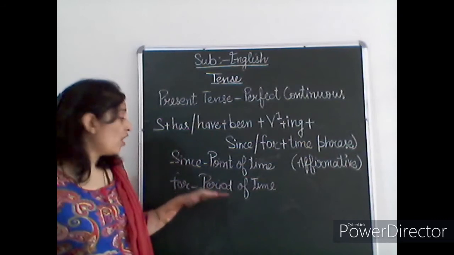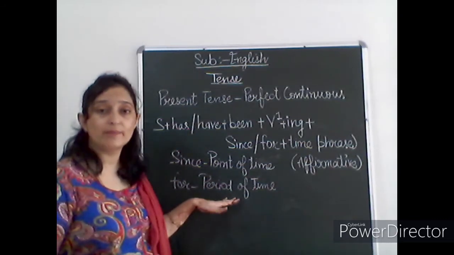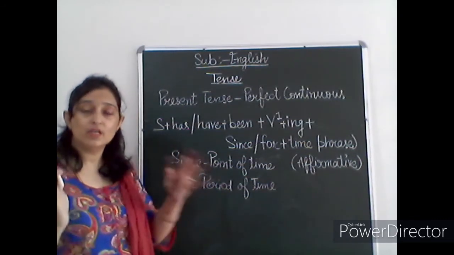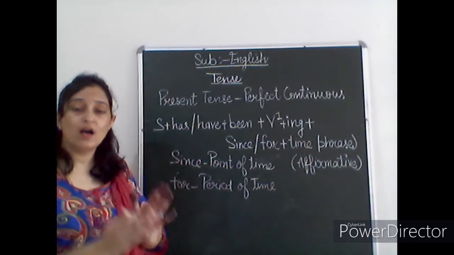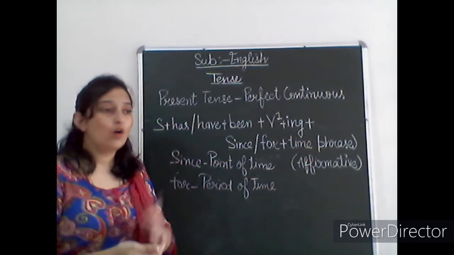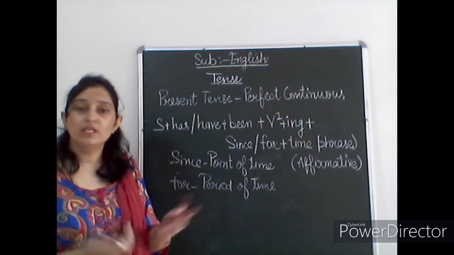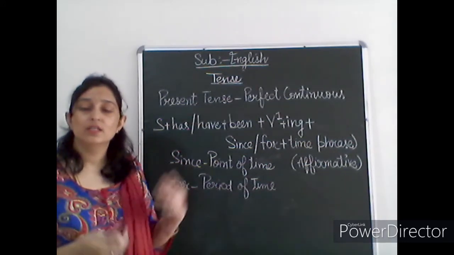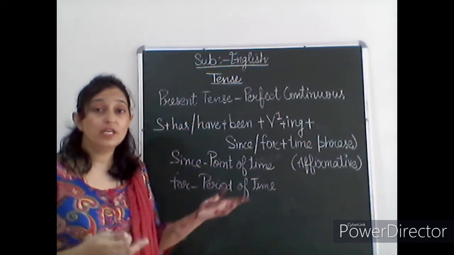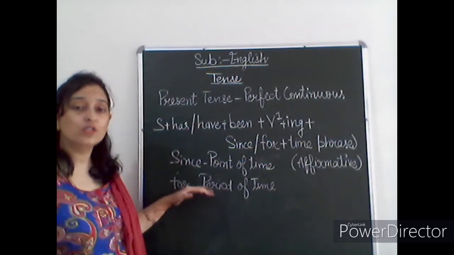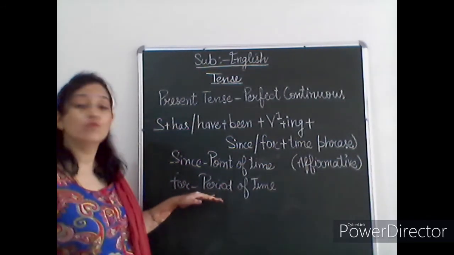Or if you are mentioning the exact period of time, 1 hour, 2 hours, 3 hours, or 1 week, 2 weeks, 3 weeks, fortnight, 1 month, 3 months, 1 year, 20 years, 11 years, for this you will write for.